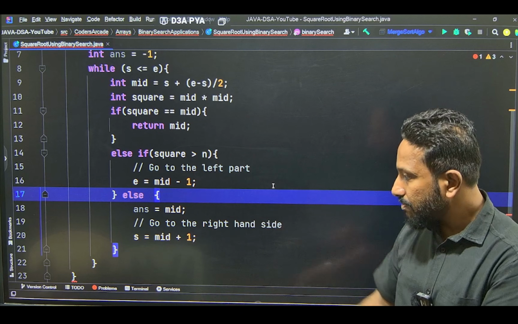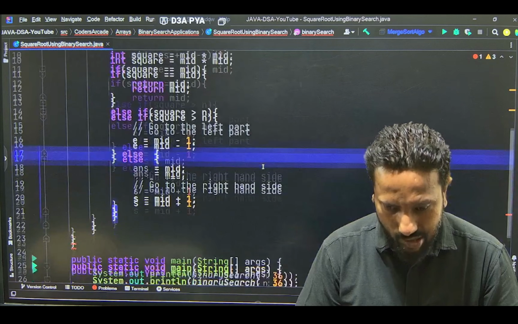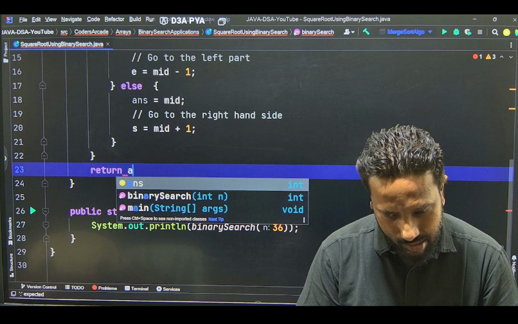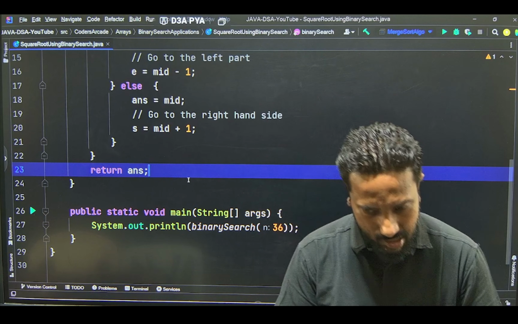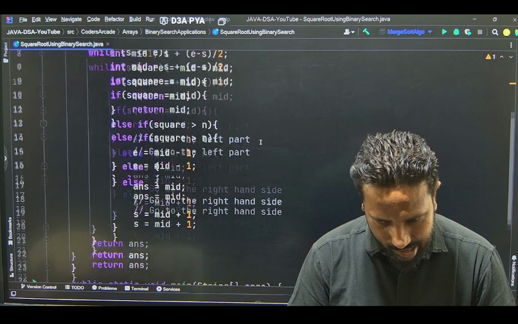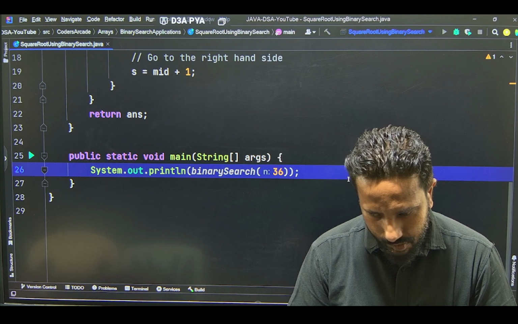Make sense? So now try to understand. If at all we are not finding it, obviously we have to return answer, which is invalid answer, that is -1 only. So now let's see. I will just run this and check if it works or not. For 36, the answer should be 6.